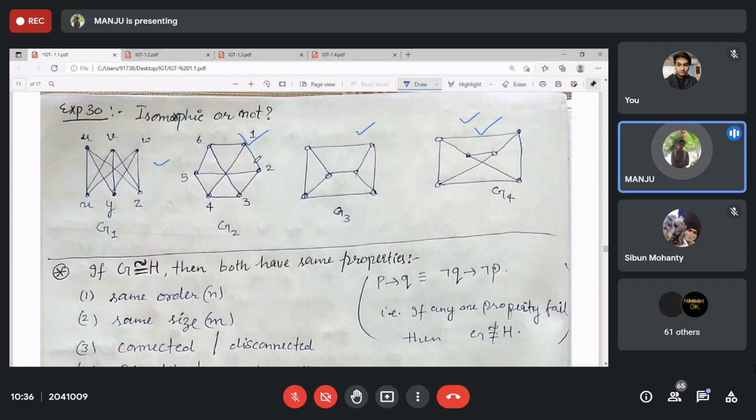U, V, W are mapped to which vertices in G2? Tell me the map.